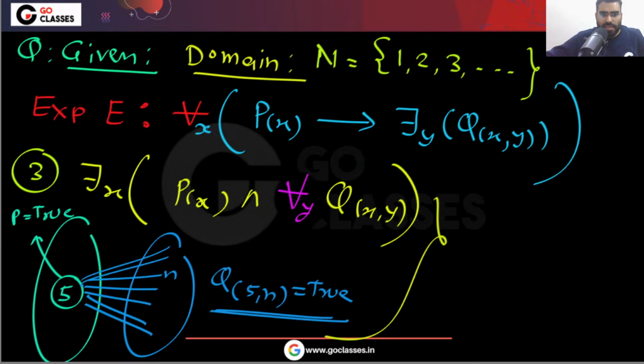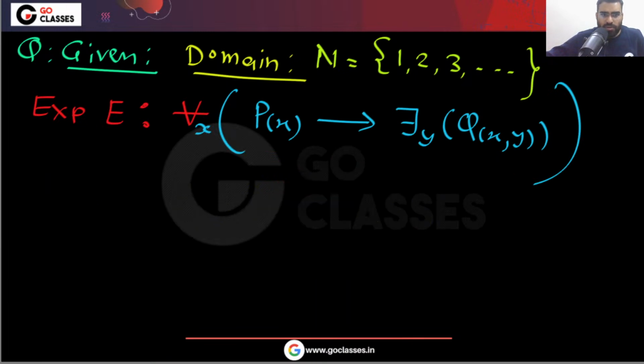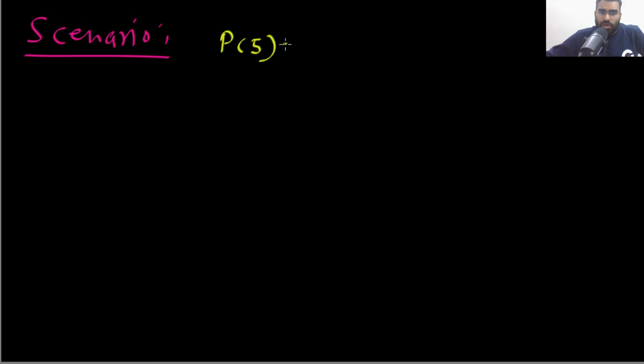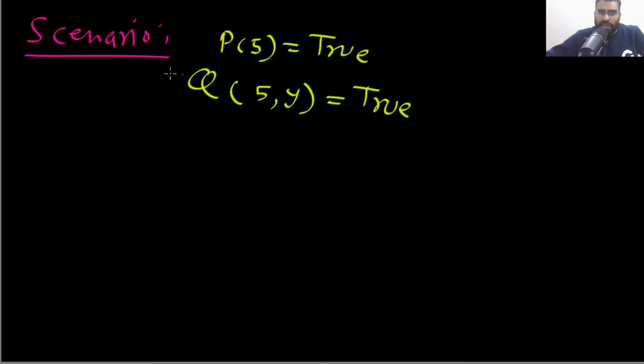Consider this scenario. Again, I am giving you a scenario. Consider that P(5) is true. And let's assume that Q(5,y), whatever y you take, is also true, for all y.